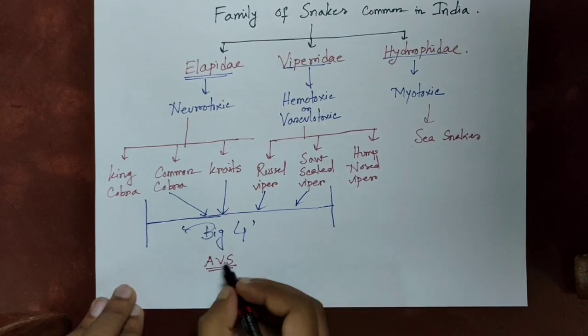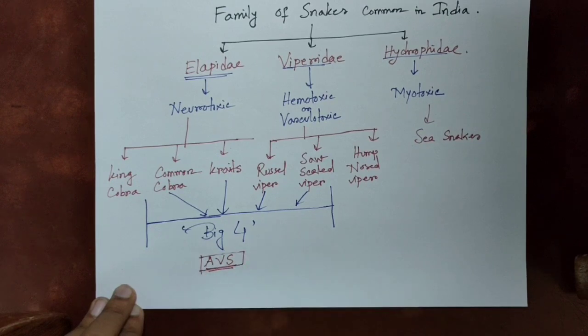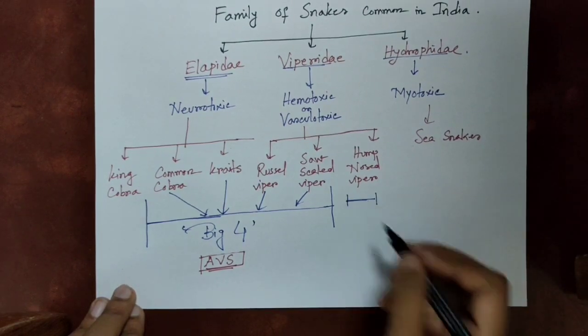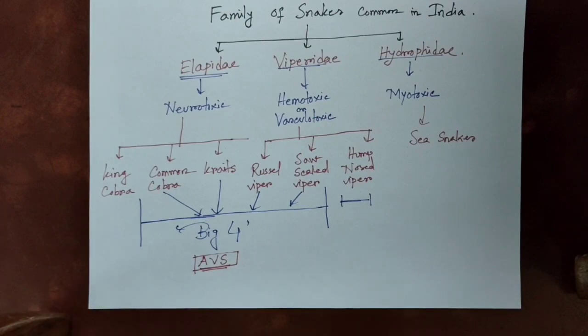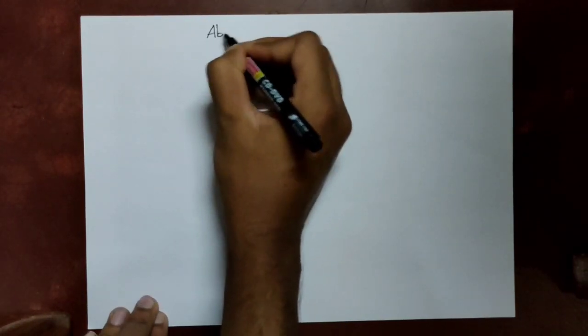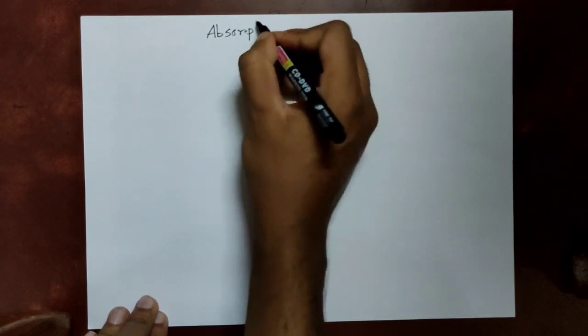The anti-snake venom is directed against these four snake venoms: common cobra, kraits, Russell viper, and saw-scaled viper. It doesn't work against hump-nosed viper or king cobra or sea snakes.